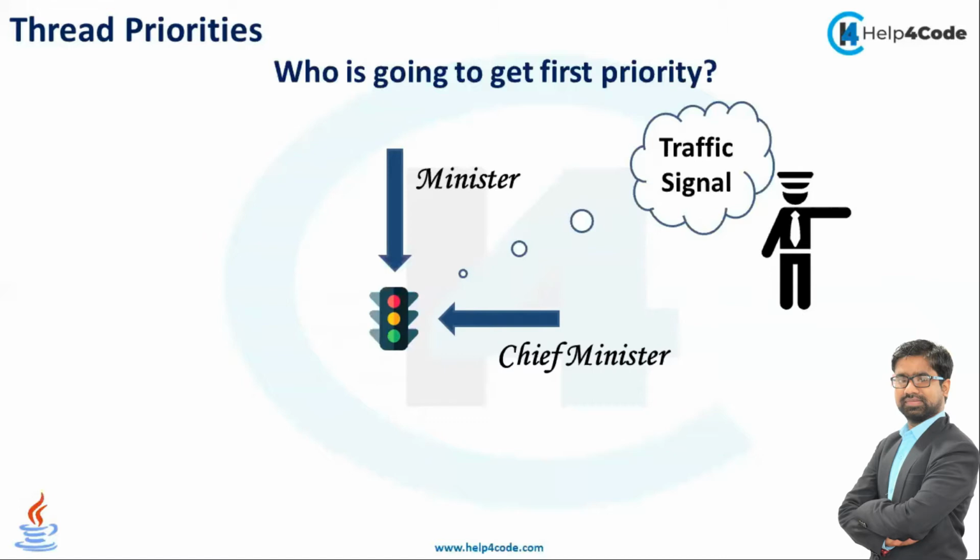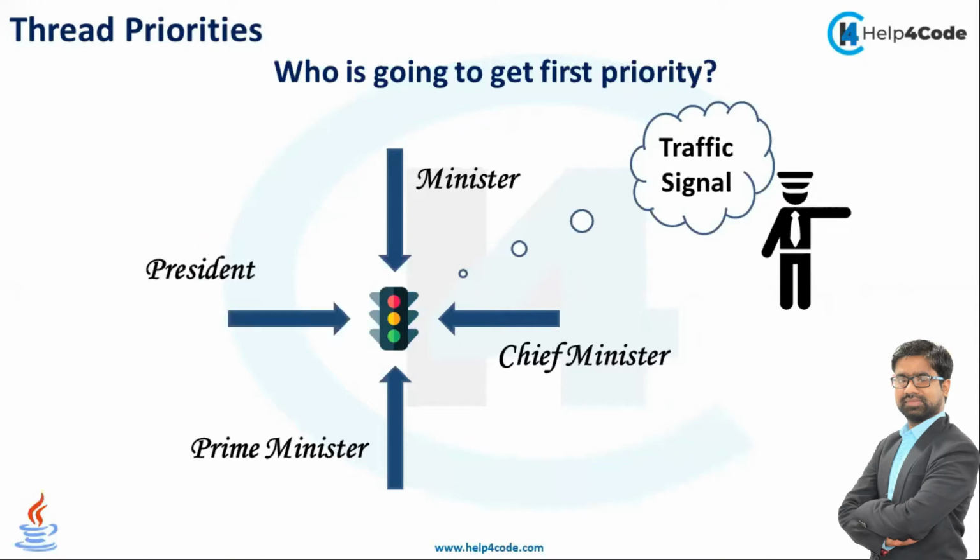At the same time, suppose the prime minister is coming. Now the whole scenario changes. Here the highest priority will be the prime minister, so the first services will go to the prime minister. At the same time, suppose the president is coming there. Now who is going to get priority? From the first side the minister is coming, from the second side the chief minister, from the third side the prime minister, and from the fourth side the president. Of course the president has the highest priority, so the president will get a chance first.